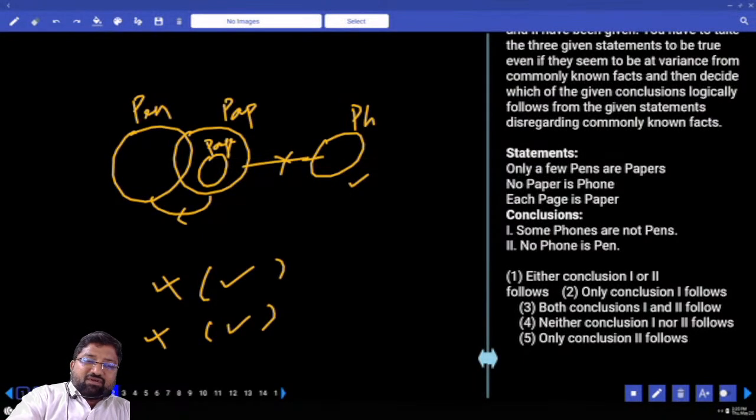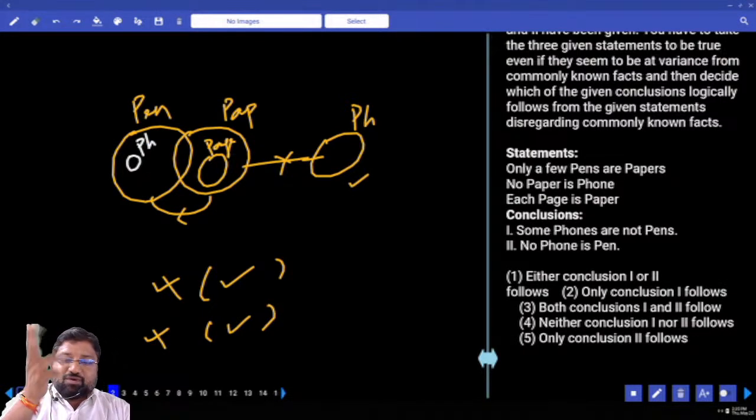So no need to draw like this because nobody is correcting your paper in the exam. You should have basic common sense.